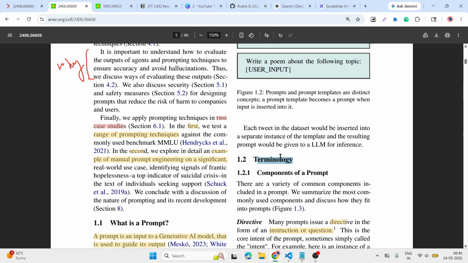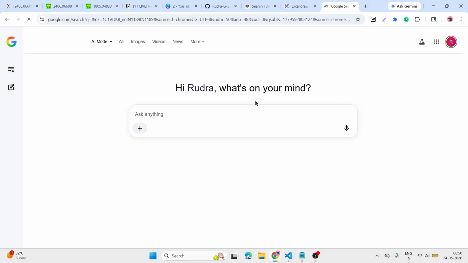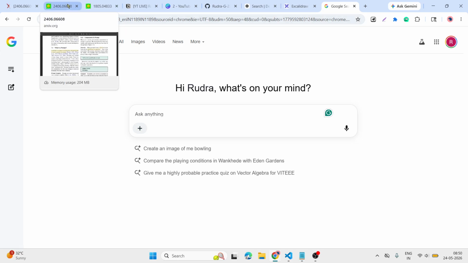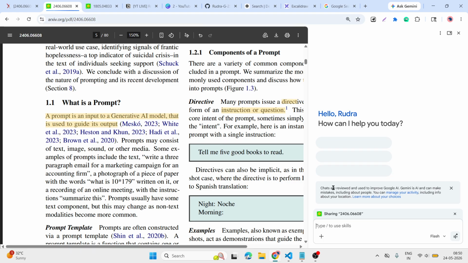The terminology: components of a prompt. First is the directive. A directive means a direct instruction or question. We provide in the prompt a direct question or direct instruction, either one. Like in this option, we have what is called AI mode, which opens directly here. So we can directly ask here as well. We can talk with this PDF directly from here.